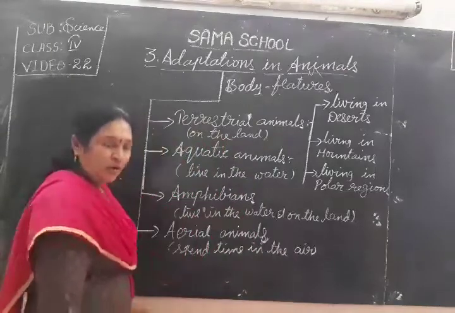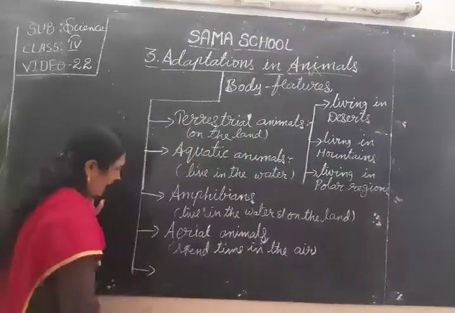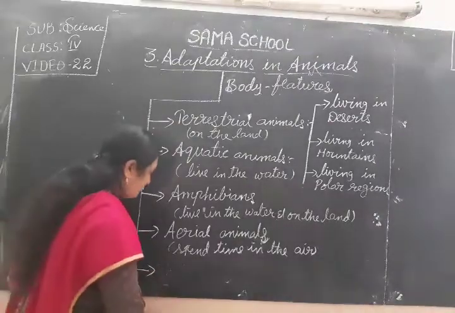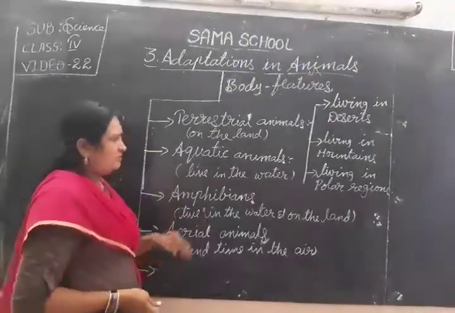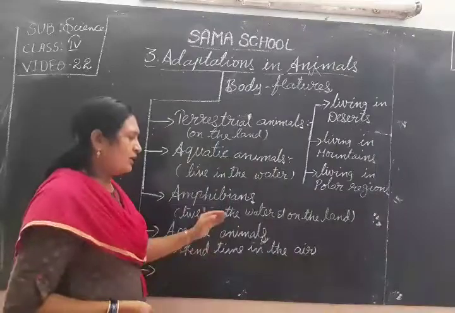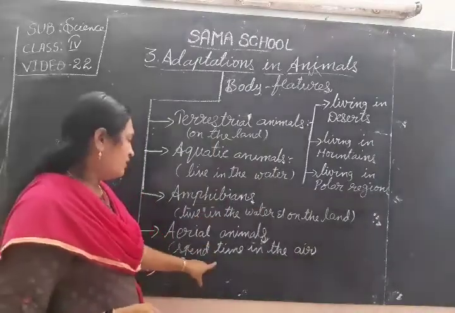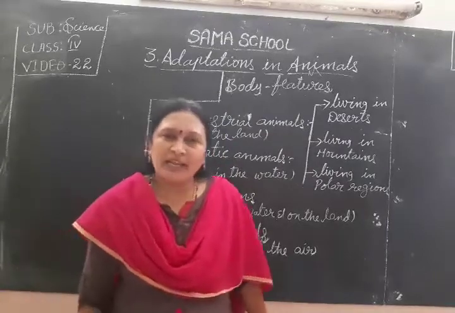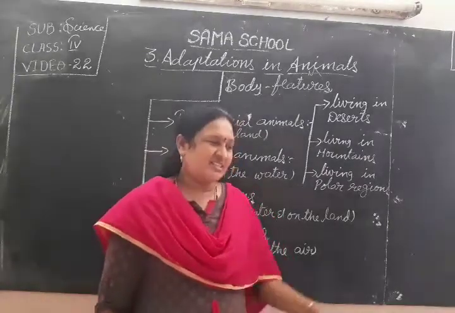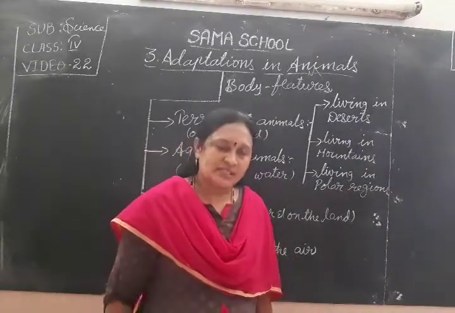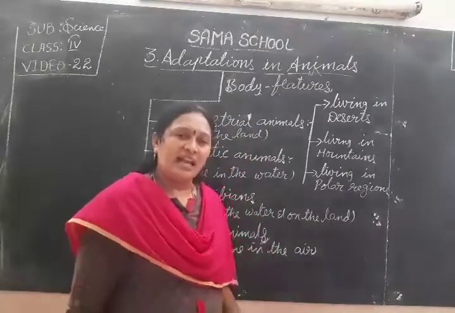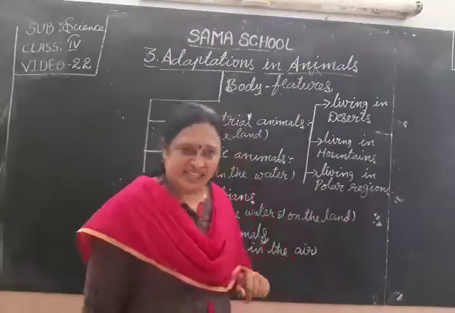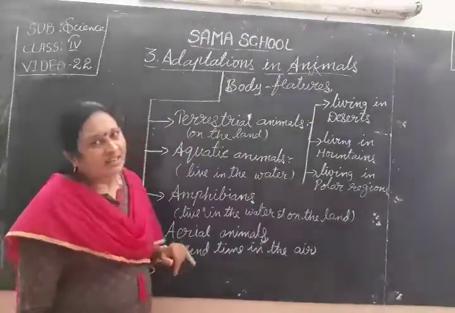And one more habitat we also learned. Land is over, water is over, amphibians are over, and the air is also over. Still, where is the place? Yes, in the last class we discussed animals that spend much time on the trees.